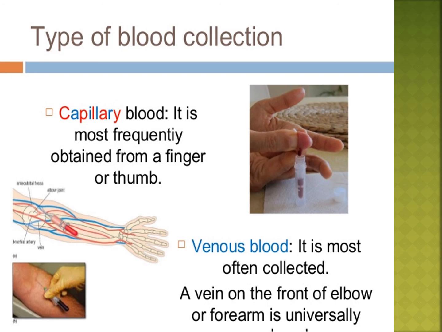That is venous blood. Venous blood is most often collected from a vein on the front of the elbow or forearm.